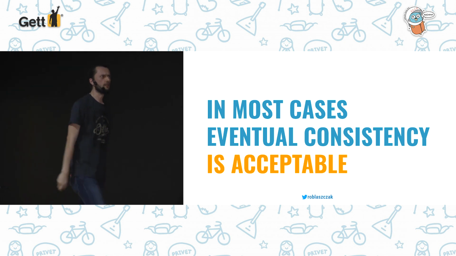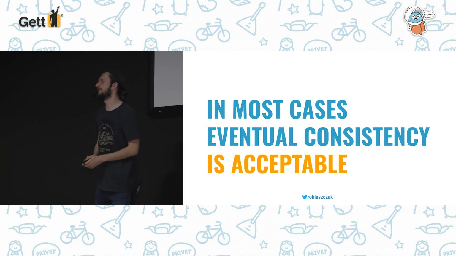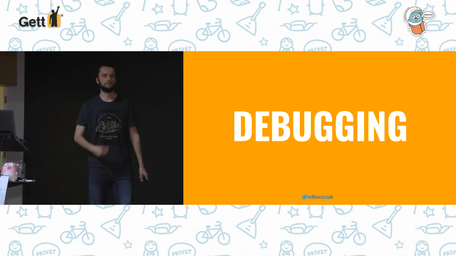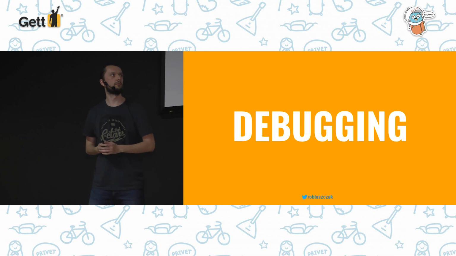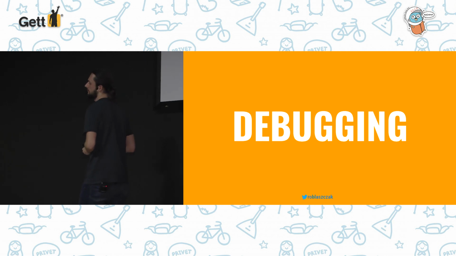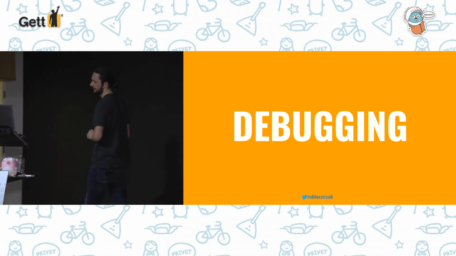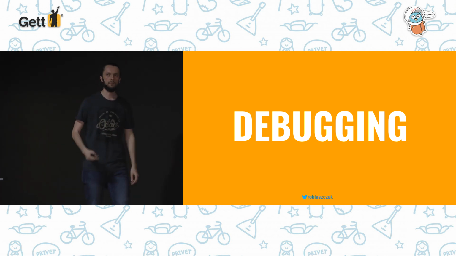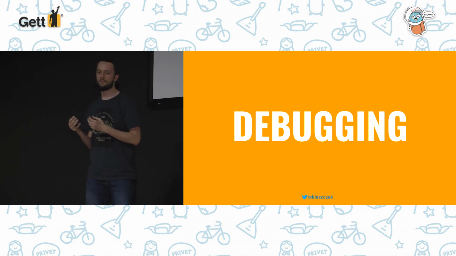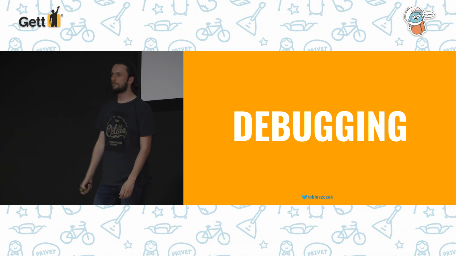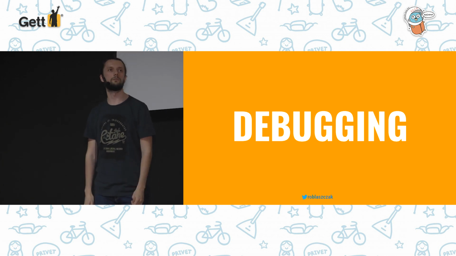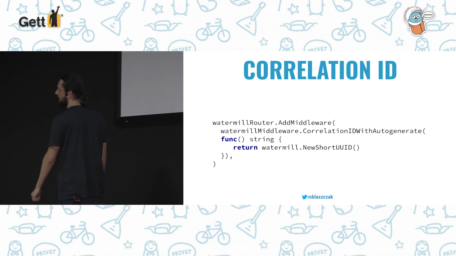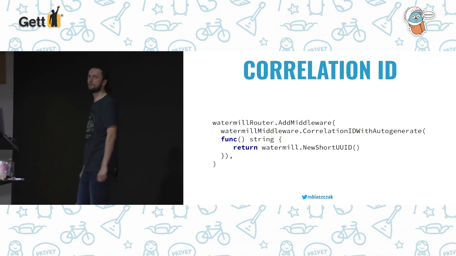So now we know that we need to live with this eventual consistency, but there are more problems ahead of us. To resolve these problems, we need to know some debugging tools which will be helpful for this kind of architecture. As I said at the beginning, it may be harder because of the distributed nature of these systems. But fortunately, there are also some really useful tools for doing this. And the first tool, let's say tool, because it's not really a tool, it's more of a technique, I think, is a correlation ID.